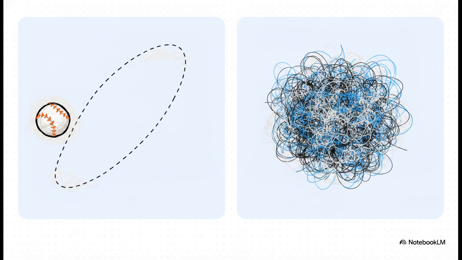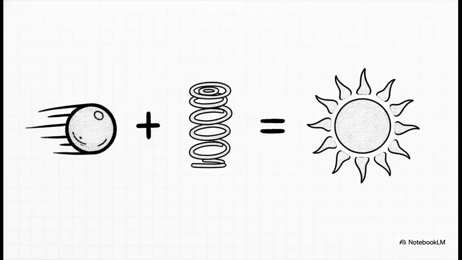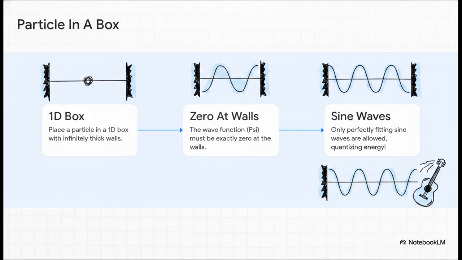But instead of giving us a definitive, clear physical trajectory, it solves for a three-dimensional wave function, which we represent with the Greek letter psi. Now, the actual math involves some pretty heavy calculus, but the core concept is absolutely beautiful in its simplicity. A massive part of the equation is what's called the Hamiltonian operator. Don't let the fancy name scare you off. It simply represents a set of mathematical operations detailing all the physical interactions affecting the system. At its heart, it's really just saying that the kinetic energy of the particle plus its potential energy equals its total energy. Let's test this out with a classic physics thought experiment, the particle in a 1D box.